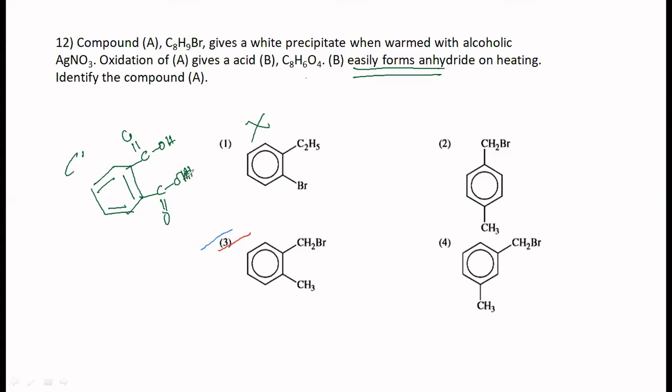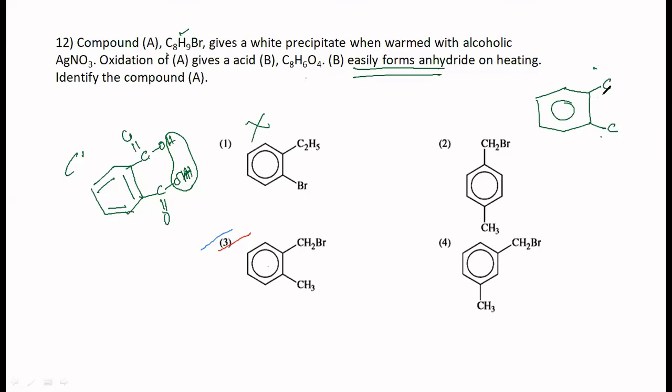Anhydride means we should be able to remove a water molecule from here, like this. Okay? So the 8 carbons which we are seeing, and the number of hydrogens which you are seeing here, shows that it has to be aromatic. You are going to study only the benzene ring here, isn't it? So with the benzene ring, 6 carbons are over, and the 2 carbons must be present ortho to each other like this. Then these become 2 benzylic carbons. They will be oxidized easily to this acid. Oxidation of A gives.